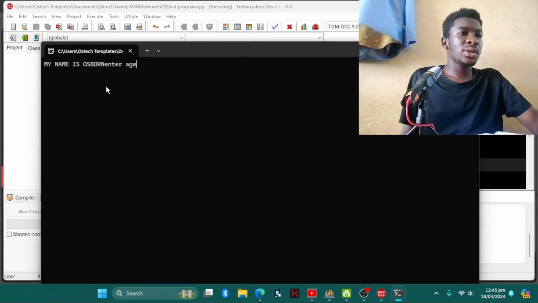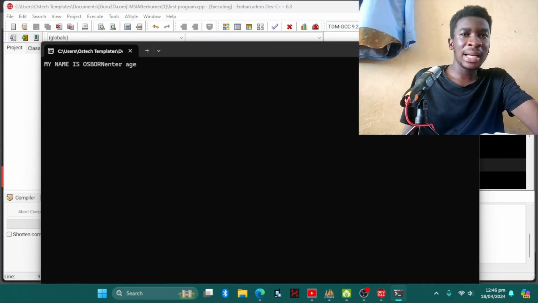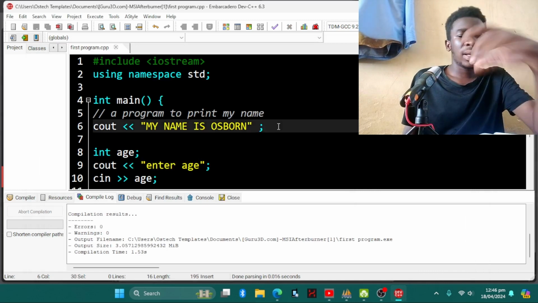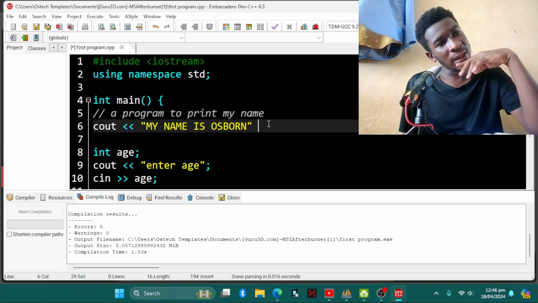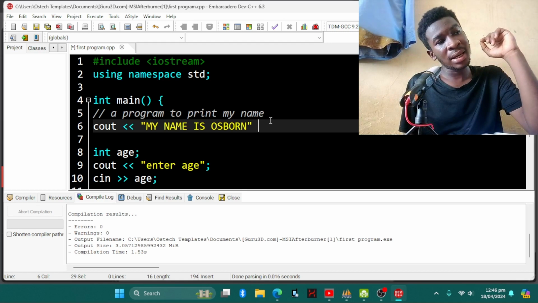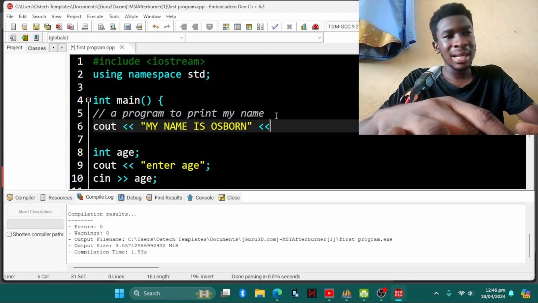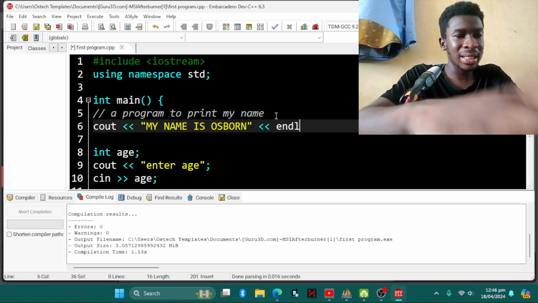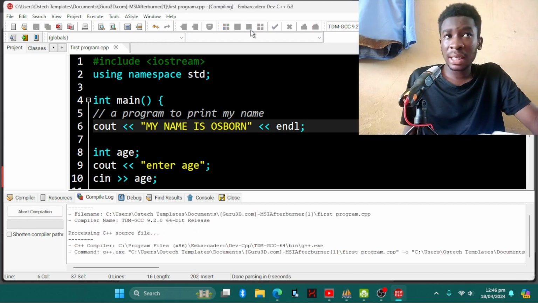So there it is. You see there's something here I didn't do. My name is Osborne, enter age. So this is what you have to do after every program. In C++, you have to tell the program that after this line you should print the next statements or the next characters on the next string. So with that, you are going to use the less than sign, two of them, and then we are going to enter endl, which is end line, and then we also terminate. So now let's compile and run again.